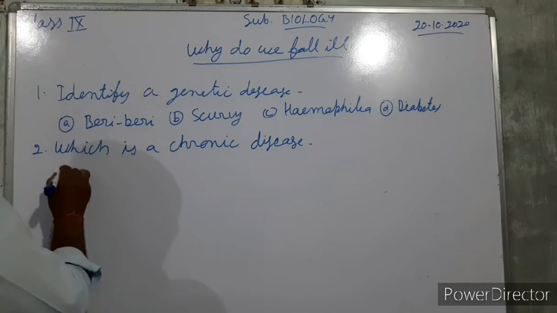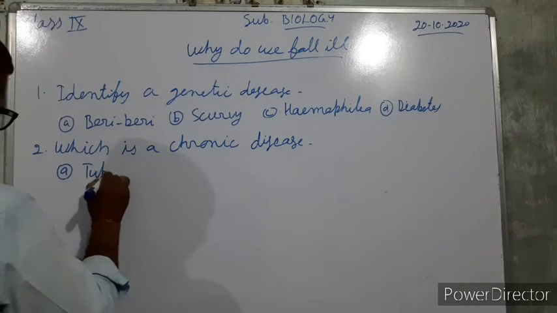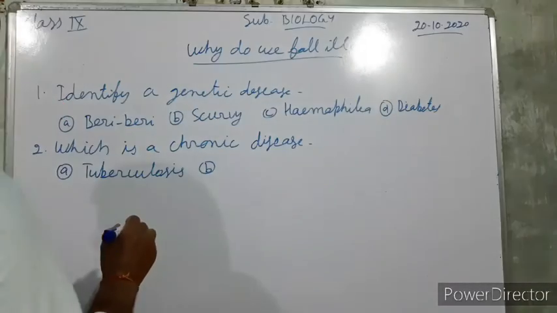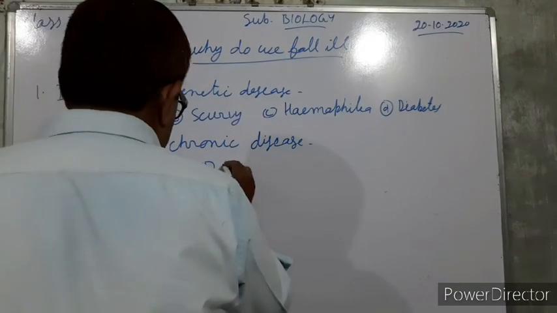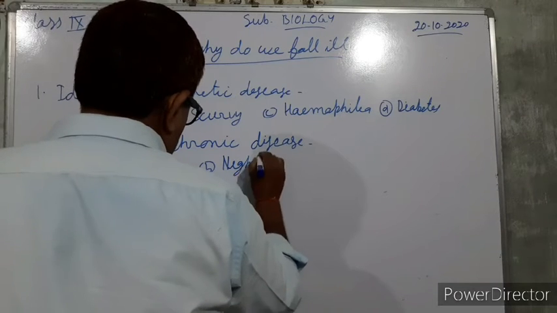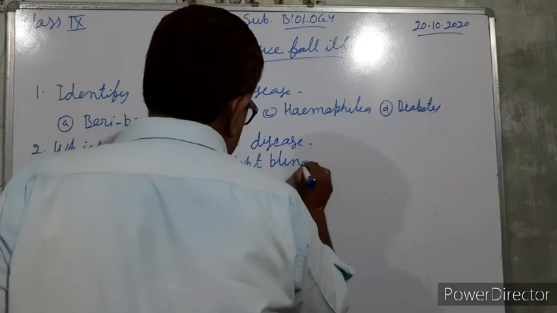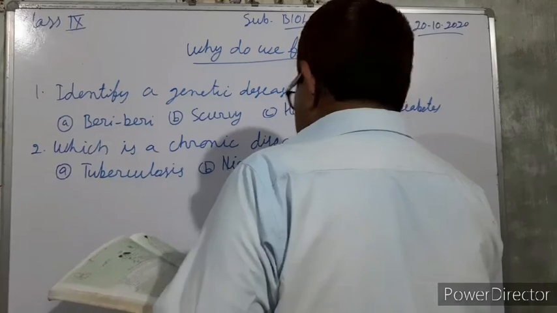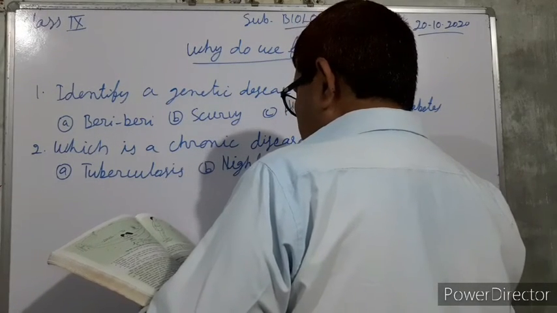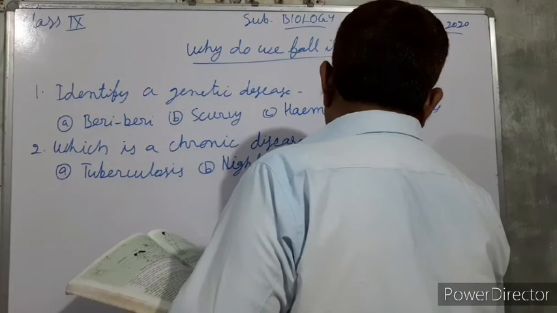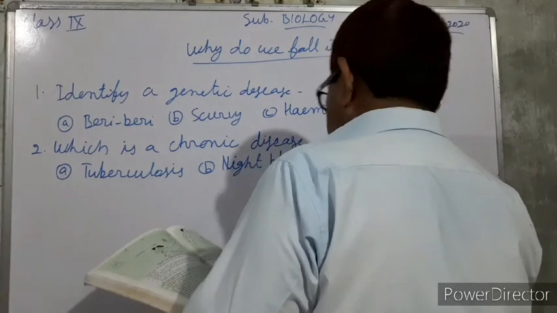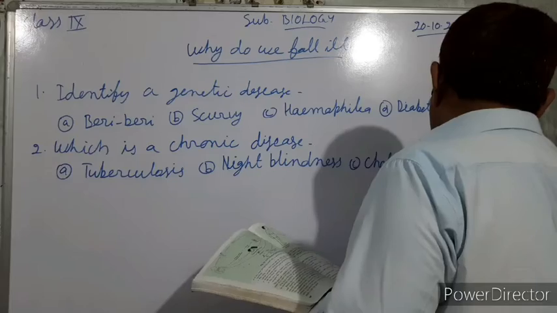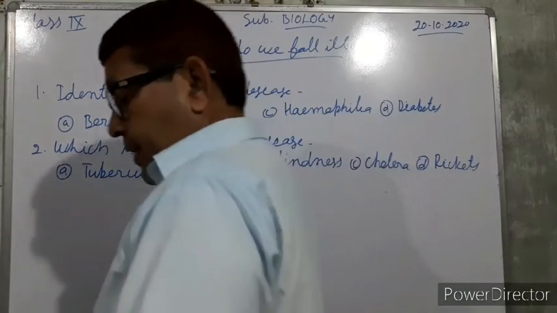A, tuberculosis; B, night blindness; C, cholera; and D, rickets.